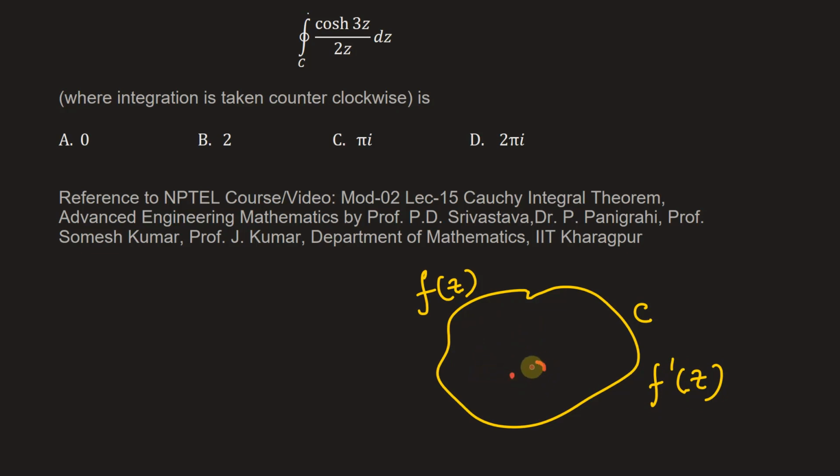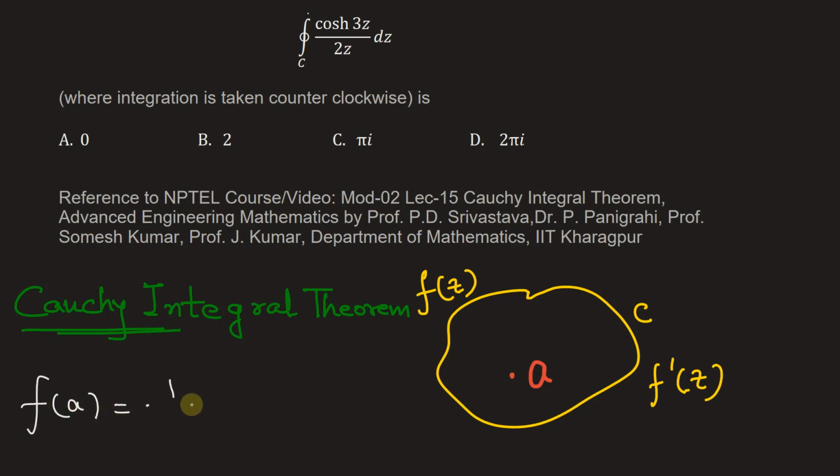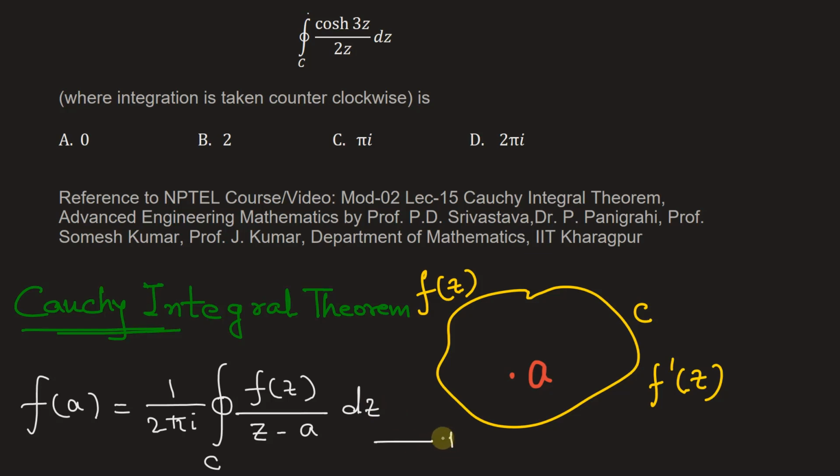Now suppose there is a point A inside this closed curve C. So the Cauchy integral theorem for this point A can be written as f of A is equal to 1 by 2 pi iota the closed integral on path C f of z divided by z minus A into dz. Now let this be equation number 1.